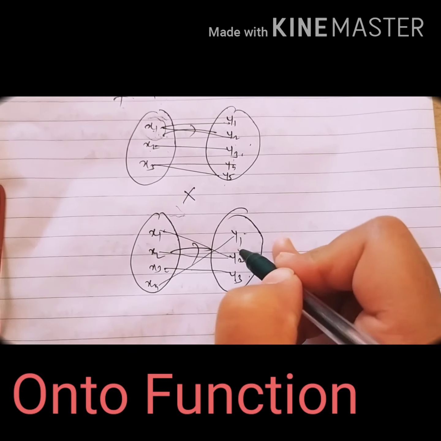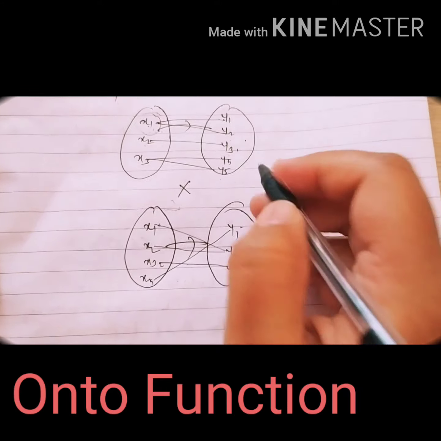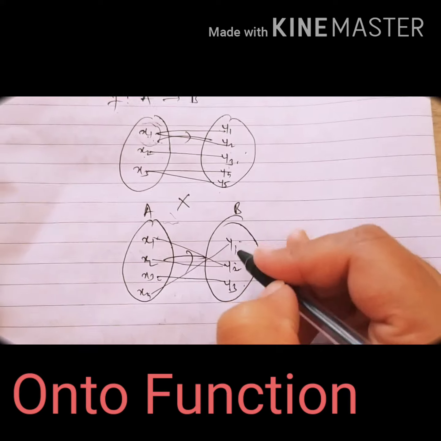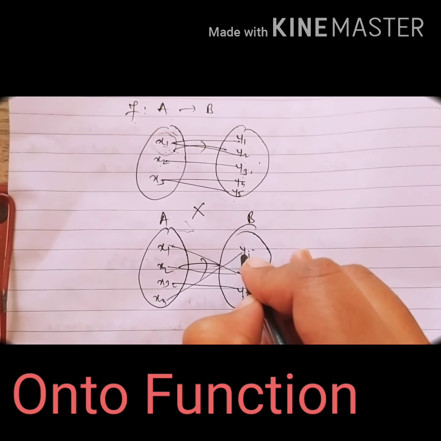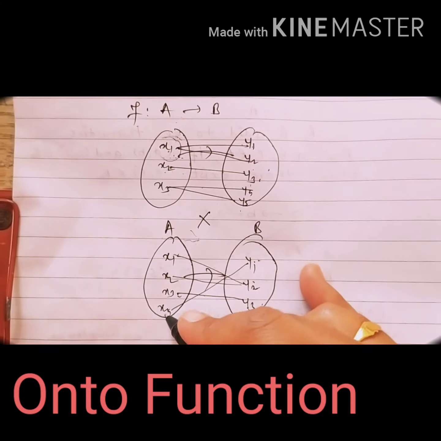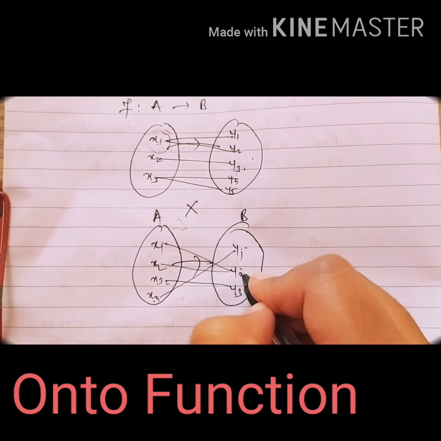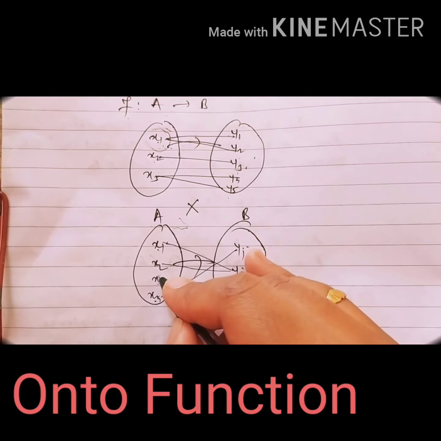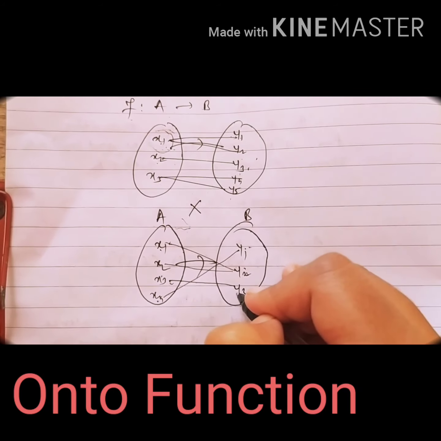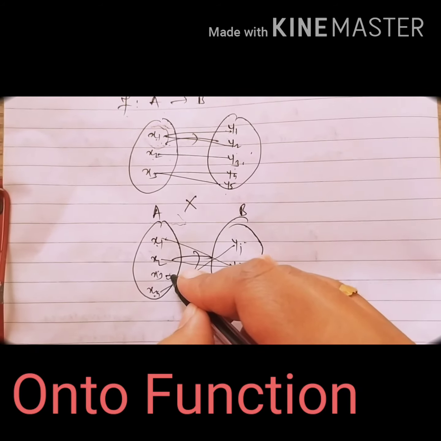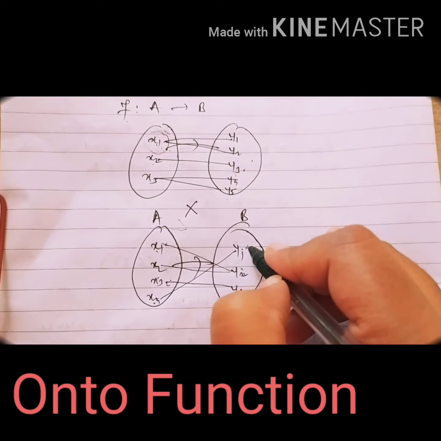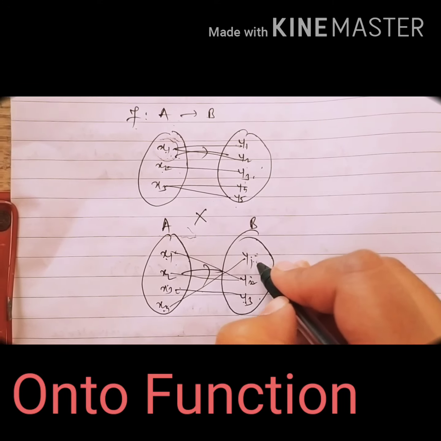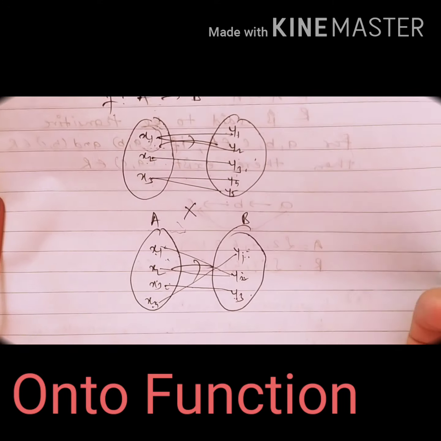Okay. Now all elements from the codomain set. Which is the codomain set? This is the domain set and this B is the codomain set. Now y1 is having a pre-image, x4. y2 is having two pre-images, x1 and x2. Now y3 is having x3 as a pre-image. Getting? So all elements from the codomain set have pre-images in the domain set.